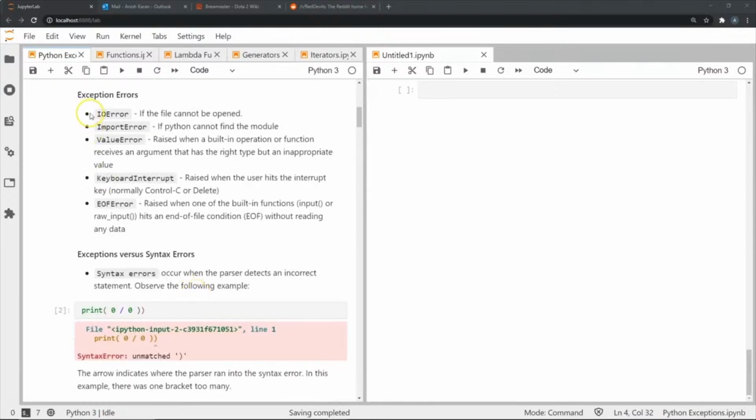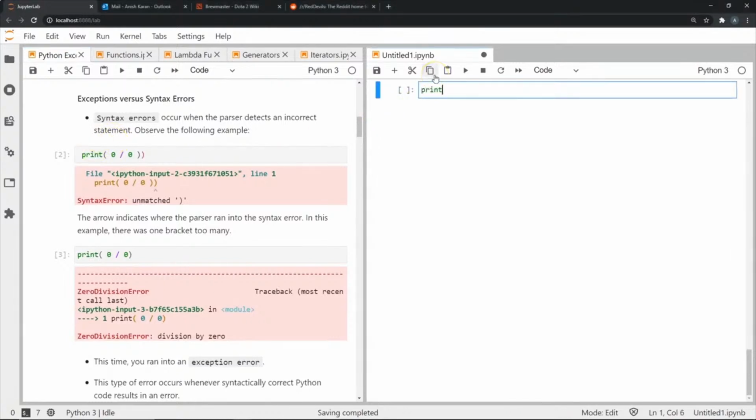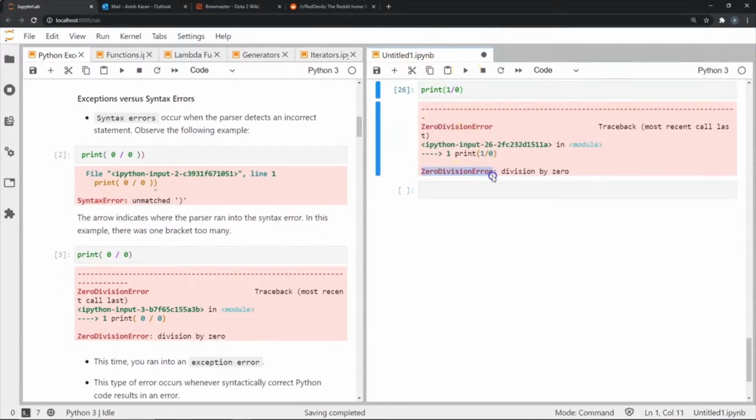Some of the built-in exceptions are IOError, in the case when a file cannot be opened, or ImportError, when Python cannot find the particular module being imported. And there are many similar exceptions built into Python for the appropriate cases. Now, before we move on and see how we raise these exceptions, let's look at the difference between an exception and a syntax error. For that, I will use an example where I divide something by the number 0. Of course, this is not possible, so let's see how Python handles this problem. It raises what we call a ZeroDivisionError. This is an exception built into Python whenever we try to divide something by 0.